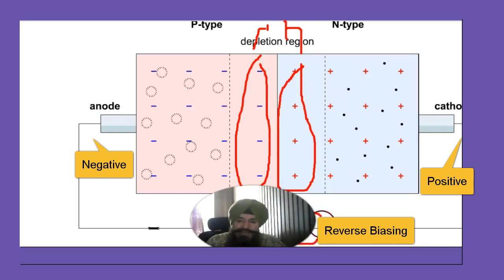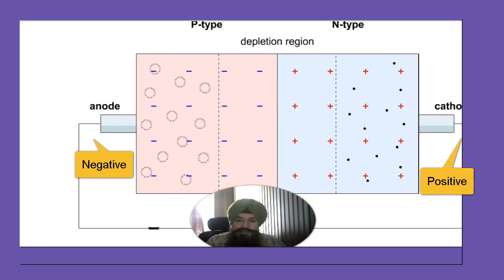Now if you apply a potential exactly the same as that of the barrier, no current can flow, because this outside potential favors the barrier, and the depletion region becomes widened. So the width of the depletion region increases with reverse biasing.